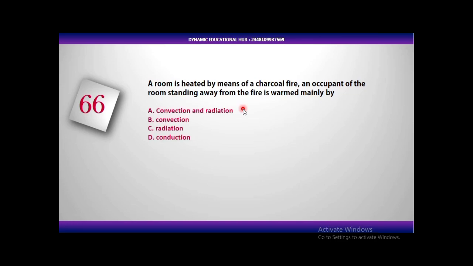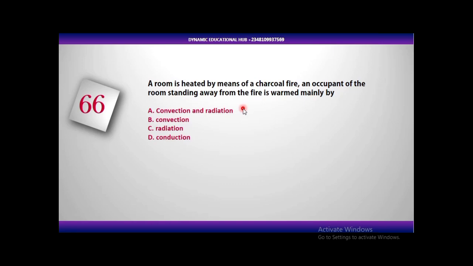A room is heated by means of a charcoal fire. An occupant of the room standing away from the fire is warmed mainly by, let's look at the options. A, convection and radiation. B, convection. C, radiation. D, conduction. Now I'll go back and read the question again. A room is heated by means of a charcoal fire. Let's look at the charcoal fire.